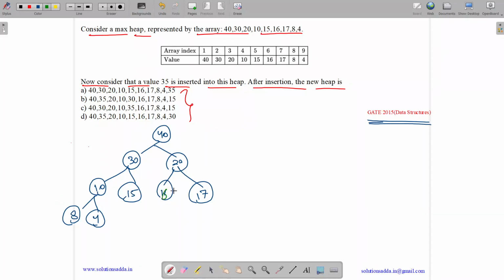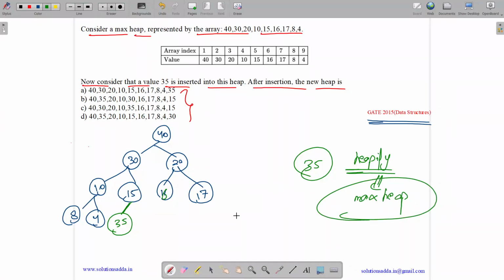Now we are asked to insert 35 into this. When we are asked to insert anything, we insert it at the last index, 35. Now we do the heapify. Heapify means making a particular tree a max heap or a min heap, in this question a max heap. We start from the parent of 35, which is 15. Is 15 greater than 35? No. If it is not, swap both these values. Now go to its parent. Is 30 greater than 35? No. Swap both of them. So we have 35 and 30.